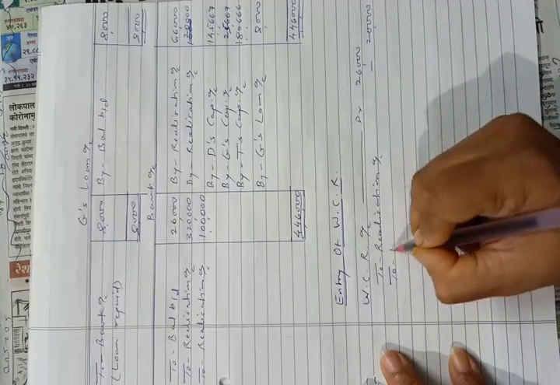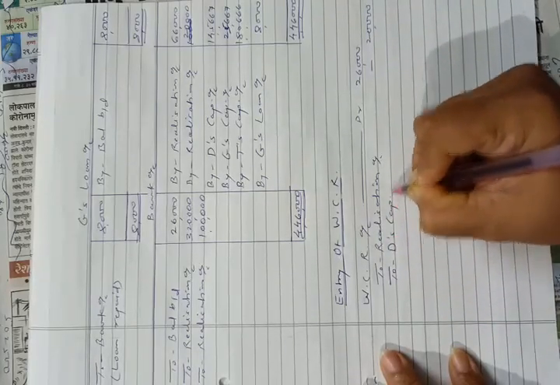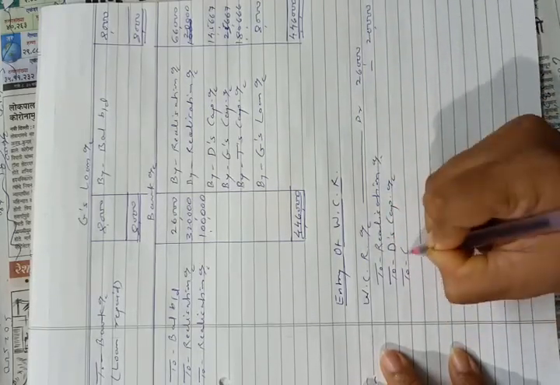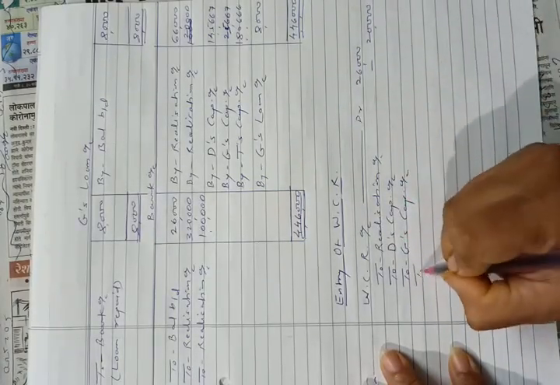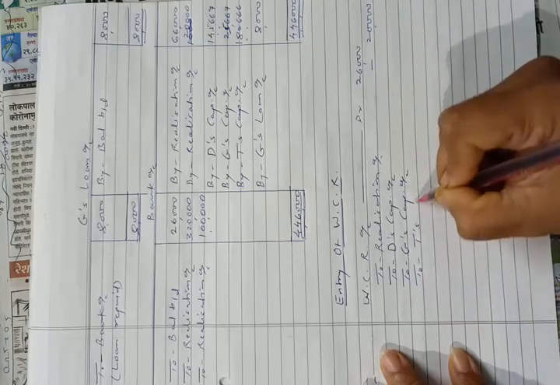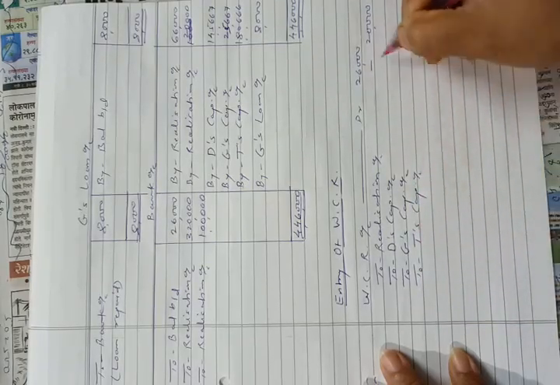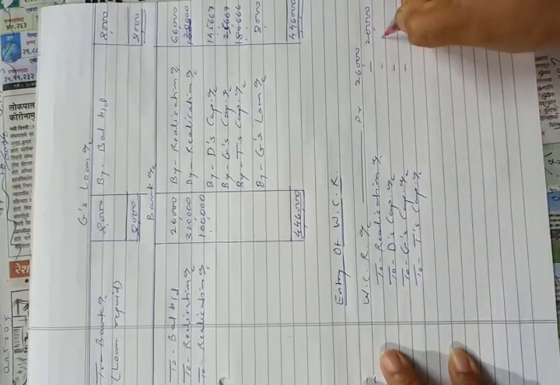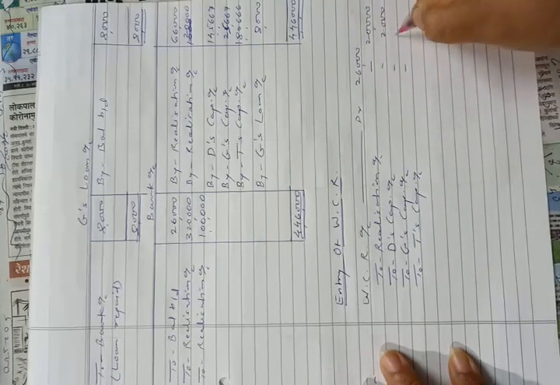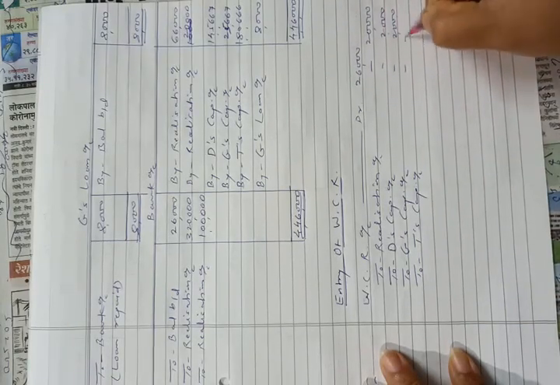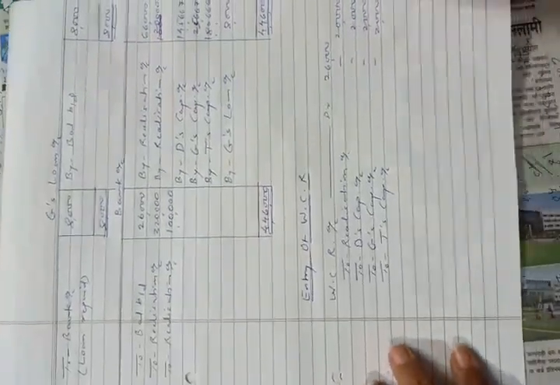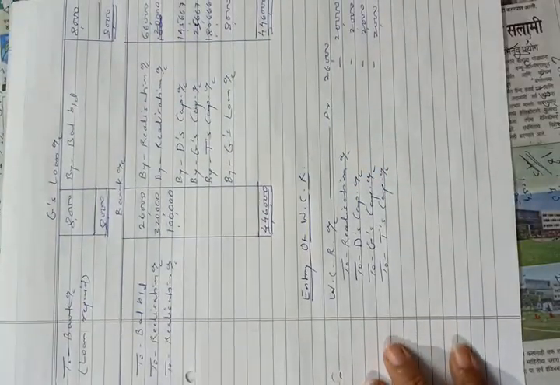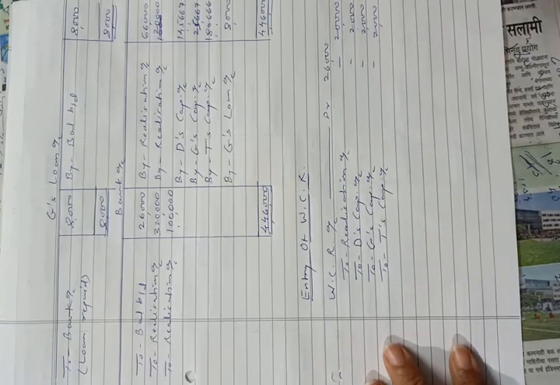So to D's capital account, to G's capital account, and to T's capital account, 6,000 is distributed equally, so 2,000, 2,000 and 2,000. This will be the entry for transferring workman compensation reserve.